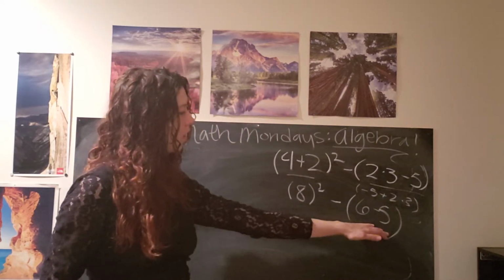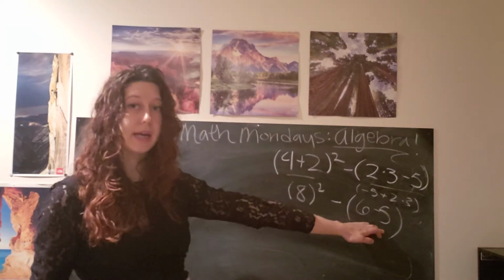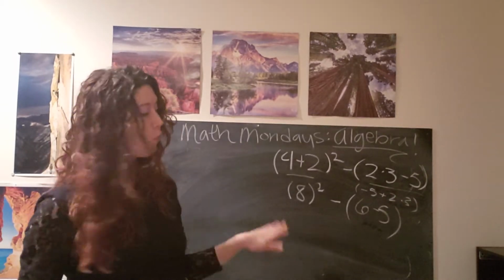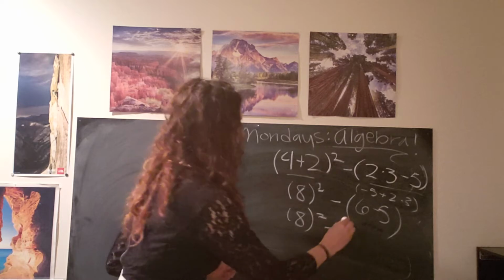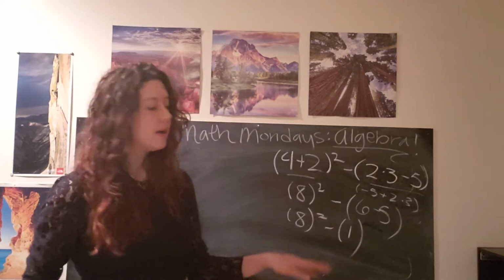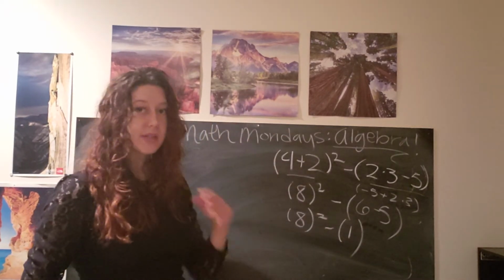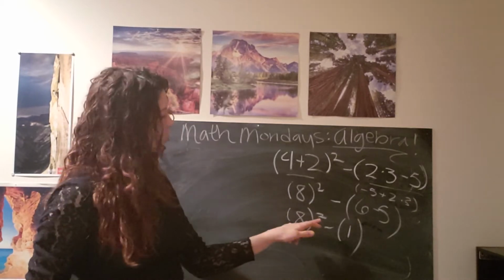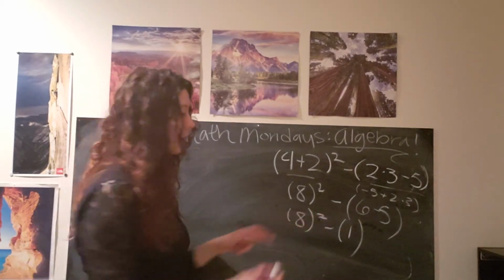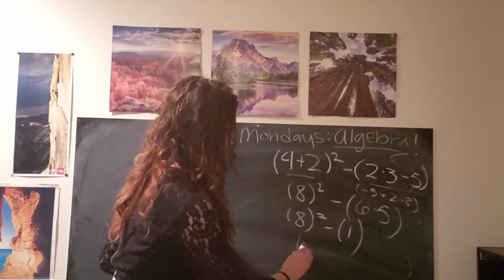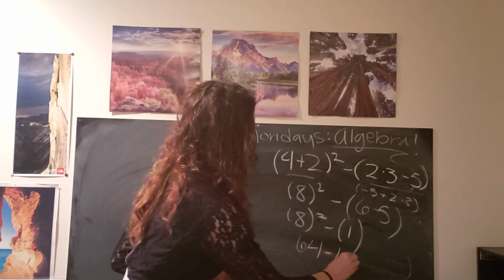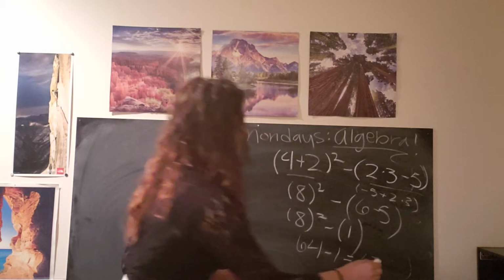And now I would simplify this parenthesis before I do anything else, which would give me 8 squared minus 1. And then we go down the list of order of operations, which we find we have a power, and so we need to square 8 before we subtract 1, which gives us 64 minus 1 equals 63.